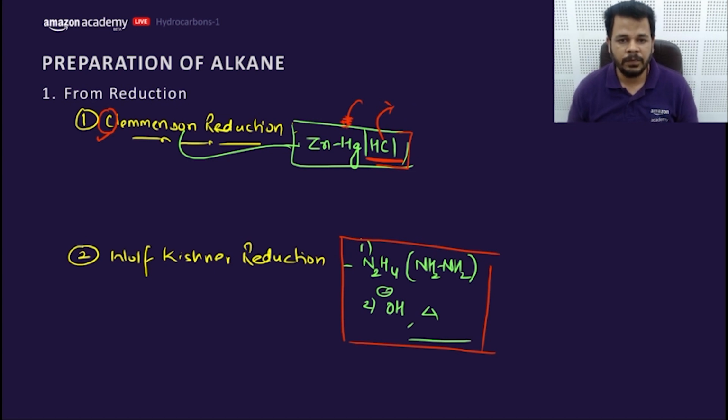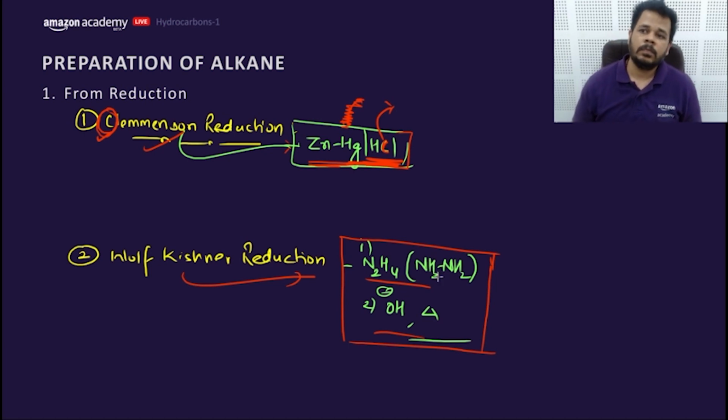So if any confusion occurs between the reagents of Clemmensen and Wolff-Kishner, I make a trick like this only. It starts with C, and the compound which has C in it would relate to Clemmensen. So there would be no confusion from now that Zn, Hg, HCl is of Clemmensen, and hydrazine with OH minus represents Wolff-Kishner reduction. Getting my point, guys? Clear?